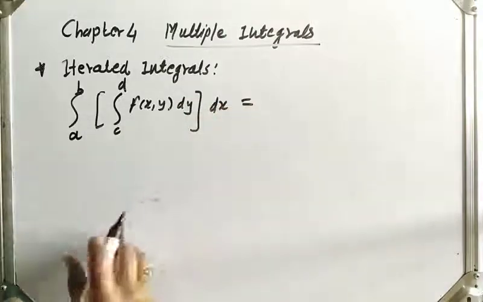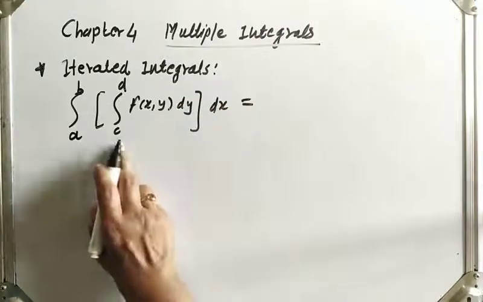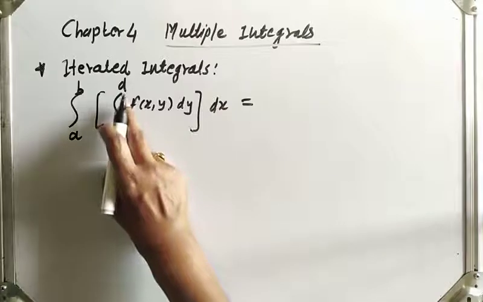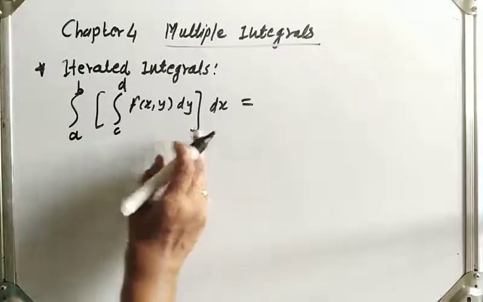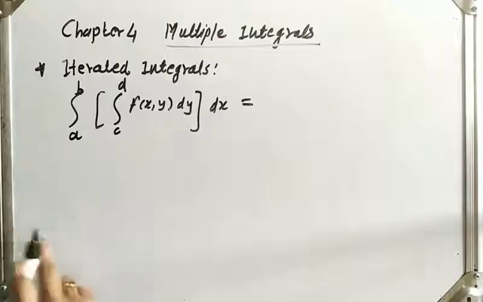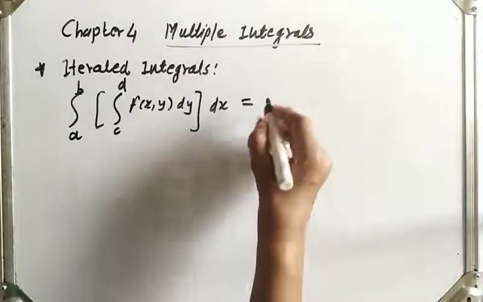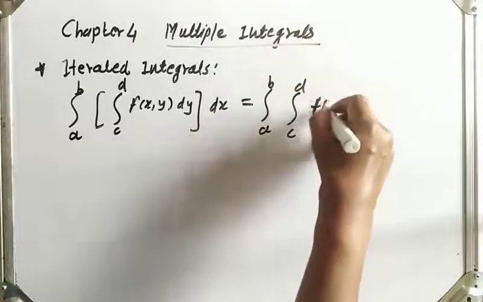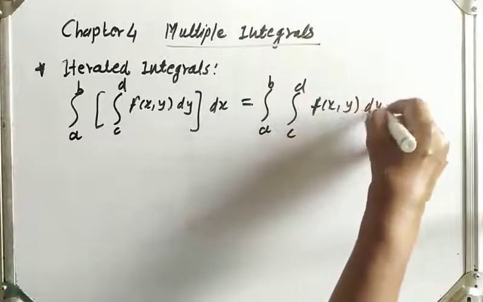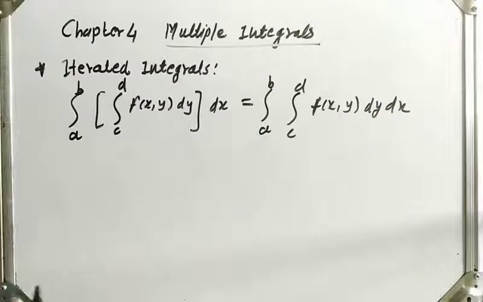What does it mean? Here we first integrate with respect to y from c to d, and then whatever outcome is there, we integrate with respect to x from a to b.